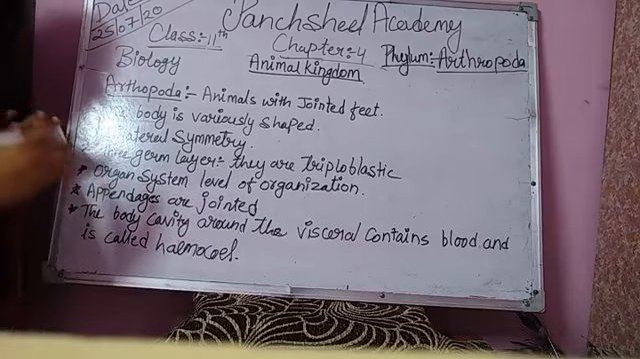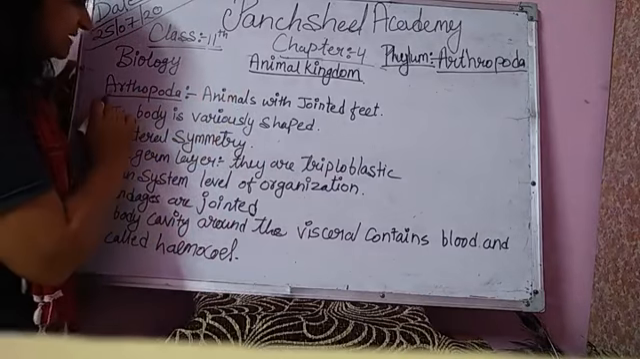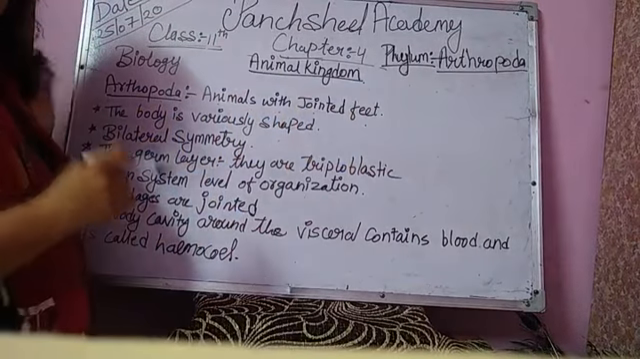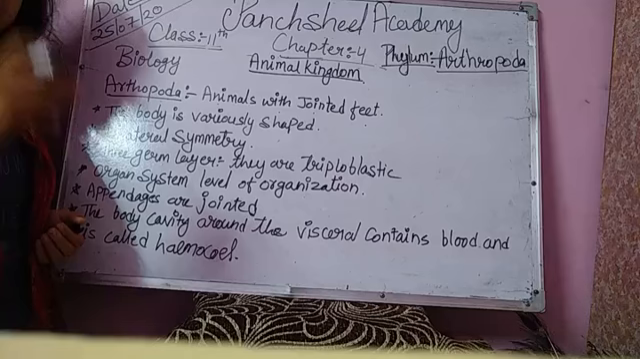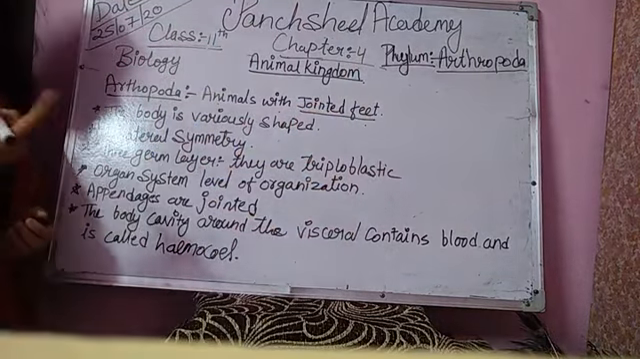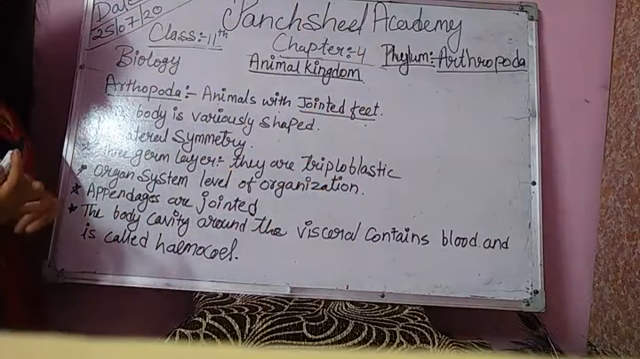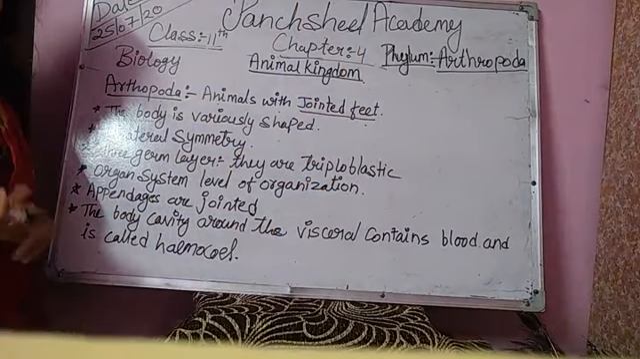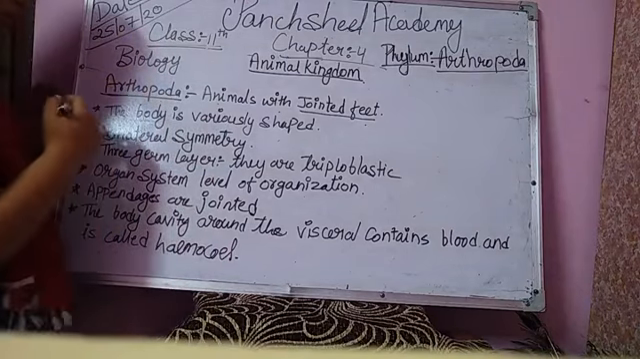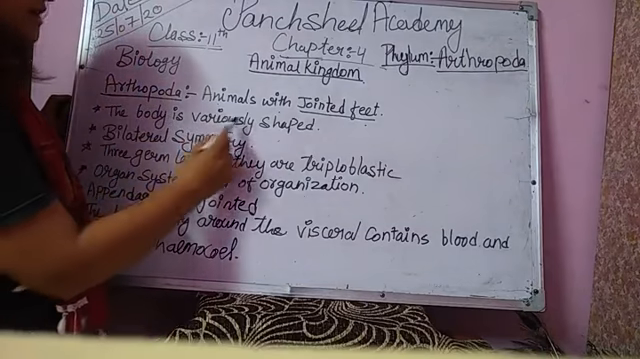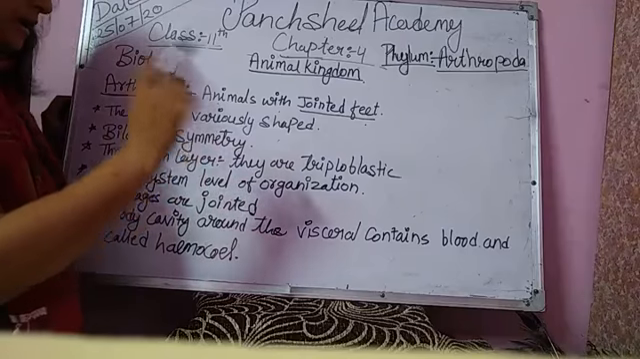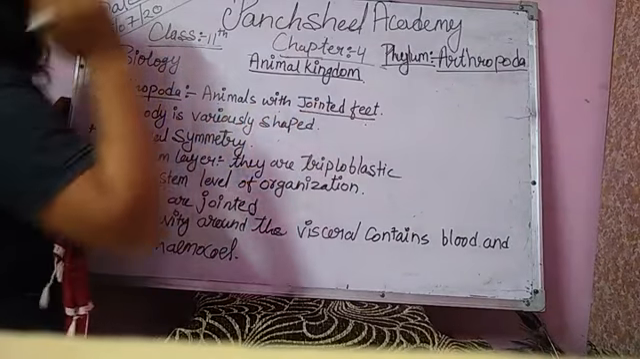Arthropoda means animals with jointed feet. That means in this phylum we place those animals which have jointed feet. What type of animals? Like prawn, pila, insect, spider, crabs, they all come in the category of Arthropoda. The body is variously shaped. Each and every animal has its own body and its own shape, but their feet are jointed.